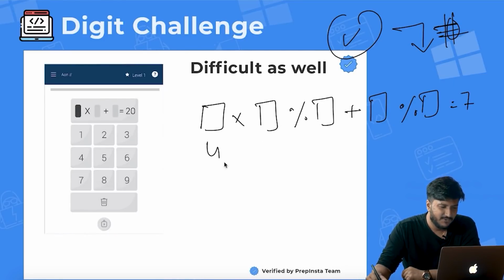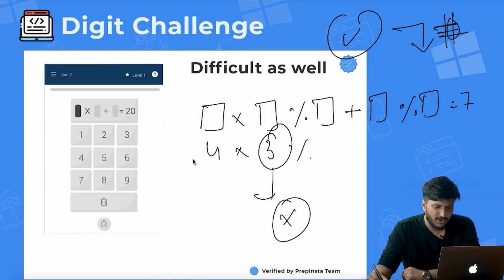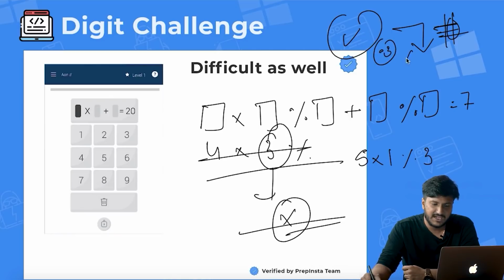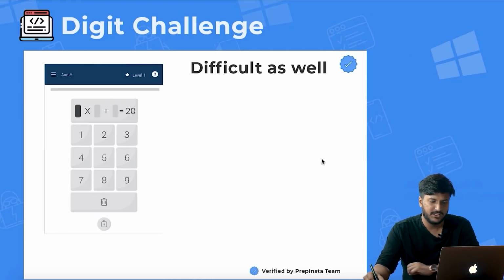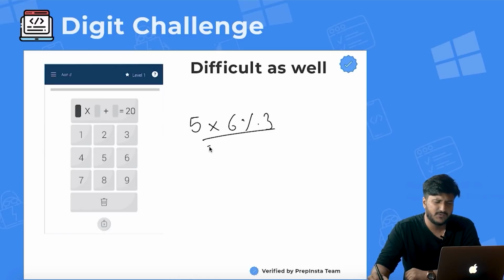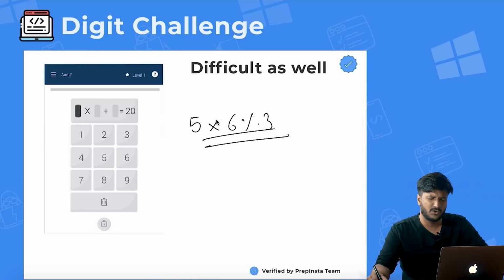You're like, okay, 4 into something, 3 divided by, and then you're like, okay, I chose all the numbers, but I need 3 again. So not able to solve. Then you'll start again. You're like, okay, 5 into 1 divided by 3. Then you're like, how do I divide 1 by 3? It will be in decimals, so obviously the answer will not come. So you're like, okay, it should not be solved like this. Again, you'll try 5 into 6 divided by 3 and all of those things. So again, you will have to apply BODMAS, right?